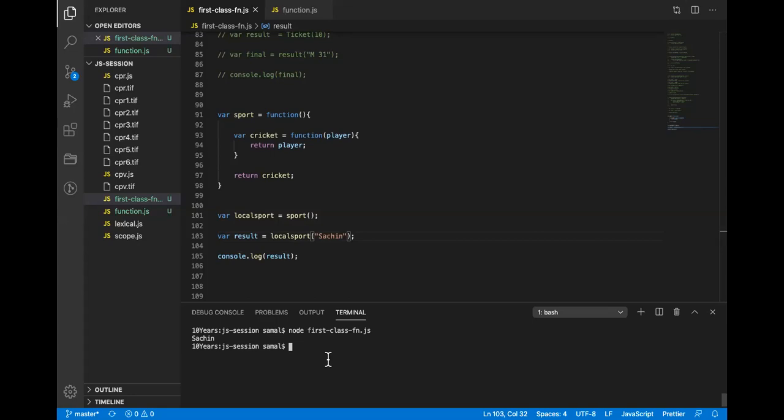Yes. Okay, all right. Let me make it more complicated now. A function can return a function, right? And a function also has local and global scope.